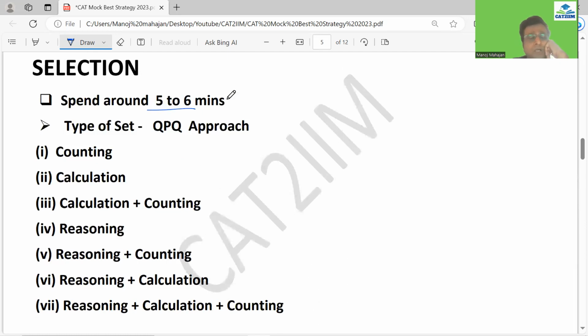तो देखो सिलेक्शन में अपन 5 to 6 मिनट्स देंगे लिंक ओपन करके। अपन को मेनली क्या करना होता है, टाइप देखना पड़ता है। तो एक क्यूपीक्यू अप्रोच है, दैट इज यू लुक एट दी क्वेश्चंस, है ना, then you try to look at the paragraph where the answer is there, and then you come back to the question to mark the answer, normally applied in the VRC where you have a fact based RC. But something similar we can apply in the LRDI also.